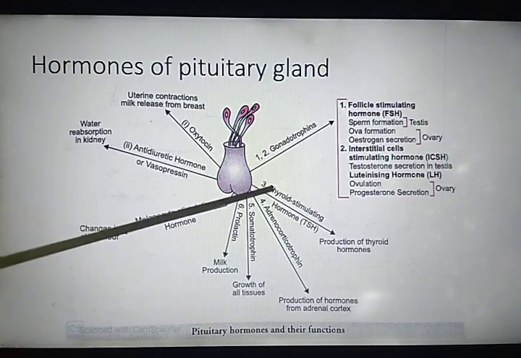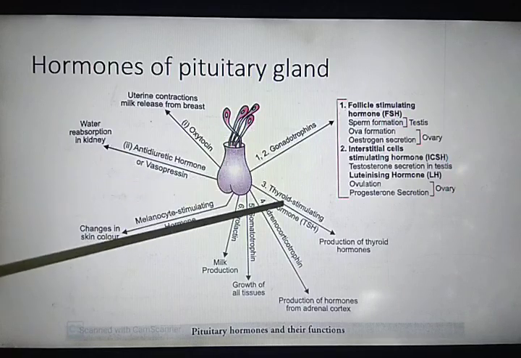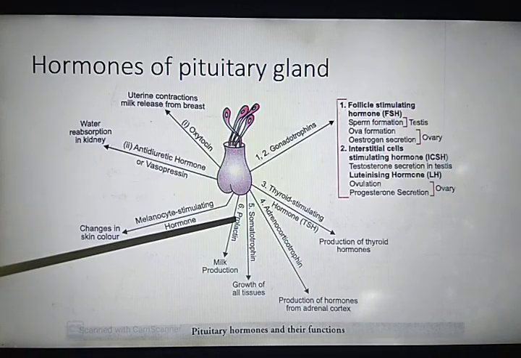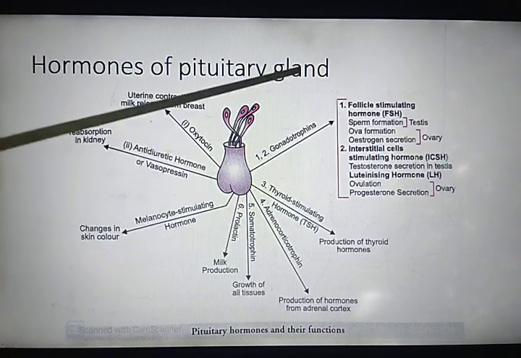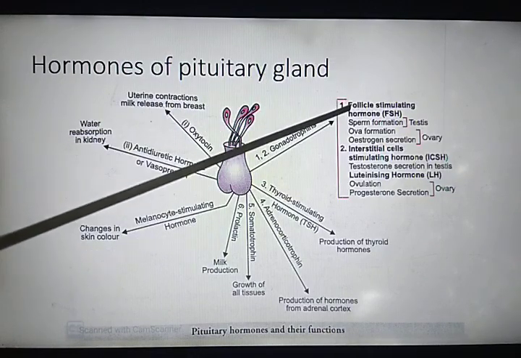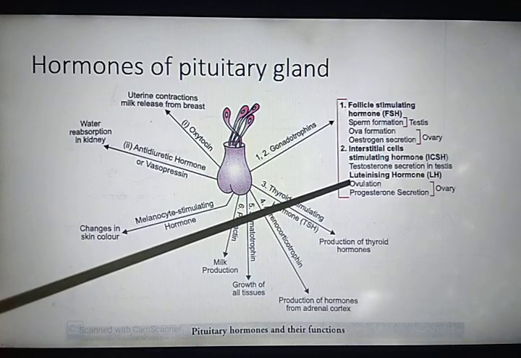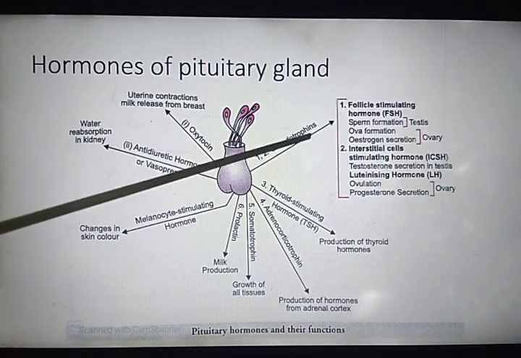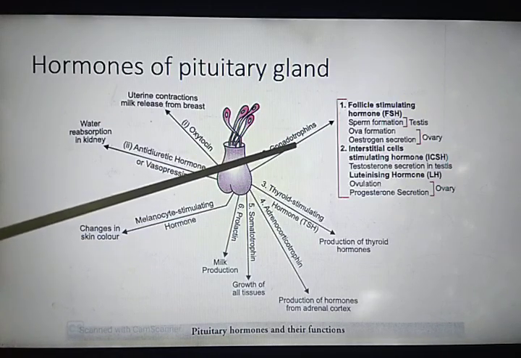So these are the 6 hormones released by the pituitary gland lobe, that is pars distalis. Follicle stimulating hormone and luteinizing hormone together are known as gonadotrophins.